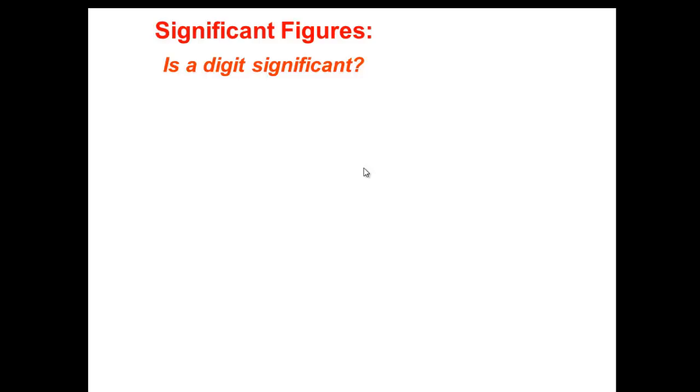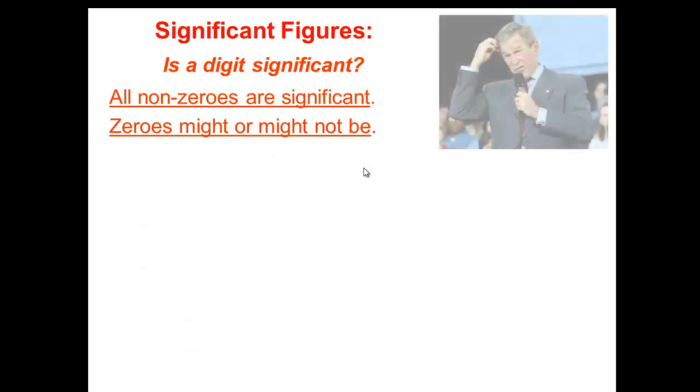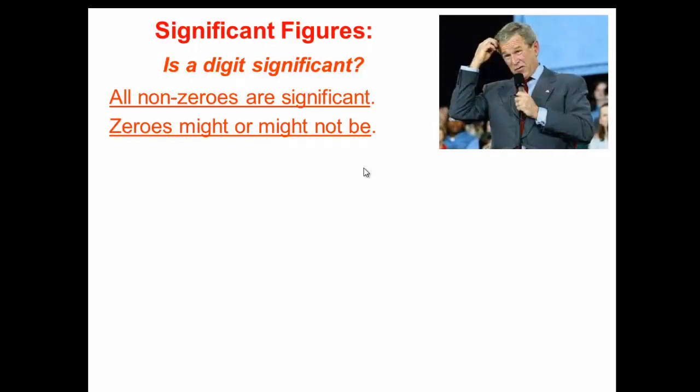Zeros at the end of a number and to the right of a decimal point are significant. Zeros at the end of a number but to the left of a decimal point may or may not be significant. If a zero hasn't been measured or estimated but is just a placeholder, it's not significant. A decimal point placed after zeros indicates that they are significant. So all non-zeros are significant. Zeros might or might not be significant. This is to think about.